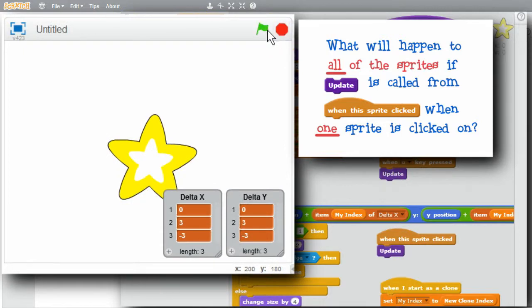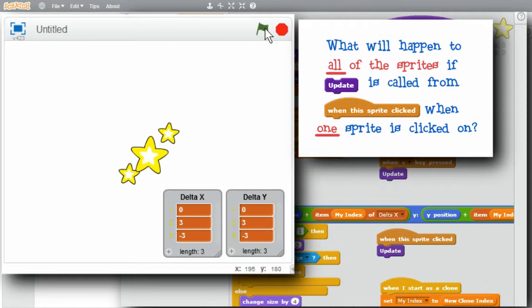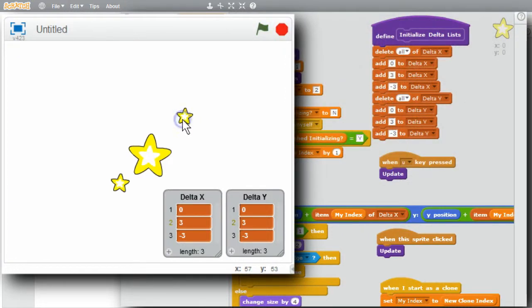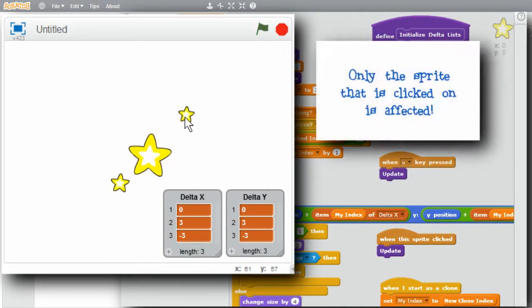Make sure it's stopped. Start. Press the U key some. What's going to happen to all the sprites when I click on one of the stars? Time's up. As you can see, only the sprite that's clicked on is updated. This one gets larger, and this one gets smaller. It only affects the sprite that's being clicked on. Makes sense since the other sprites are not clicked on.